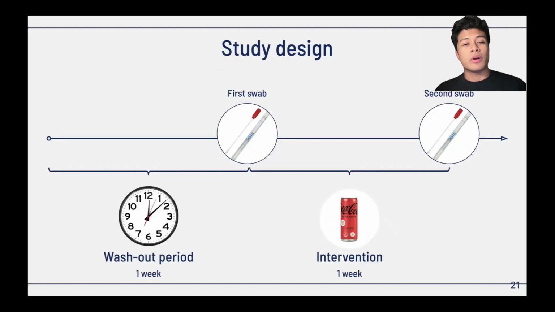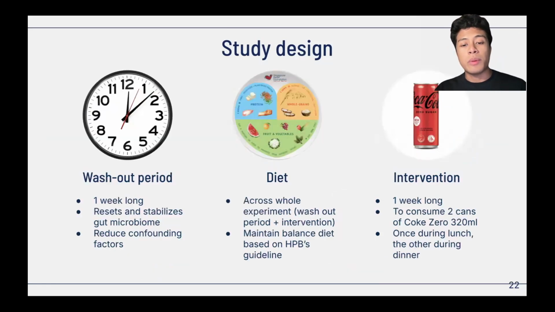Next up, I'll be talking about our group's study design. Our experiment will be conducted in 2 phases, the washout period as well as the intervention period, both at 1 week each. 2 sets of samples will be taken, once before the intervention and once after. Let me explain more about our study design.